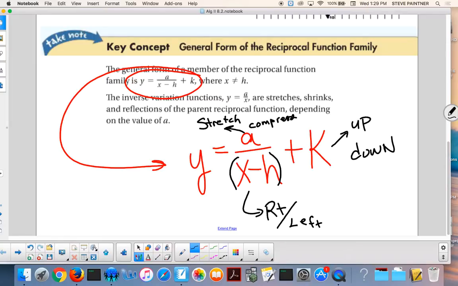And this is what you'll be asked to graph here in just a second. Okay? There's only 3 things that happen. Right or left, up or down, compress or stretch. And I'm sorry, you know what I should have said? What makes it reflect? What's negative? A. If A is negative, it's a reflection.